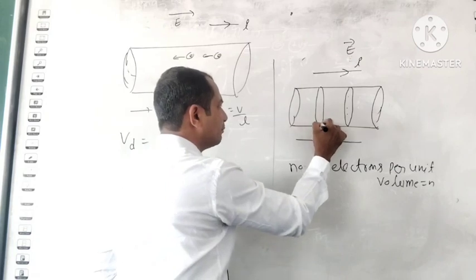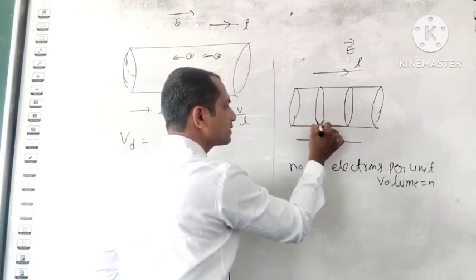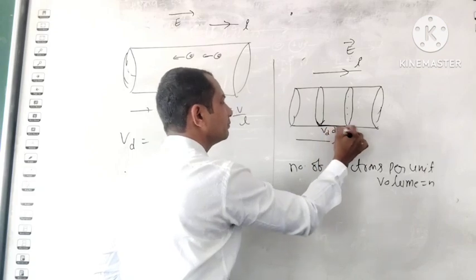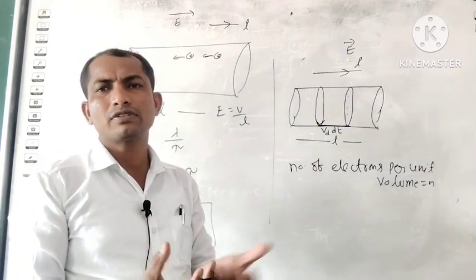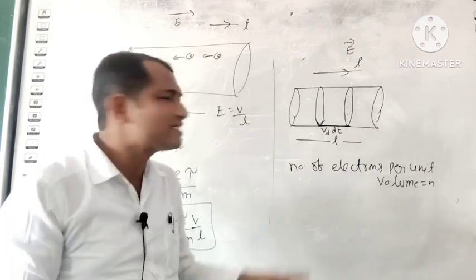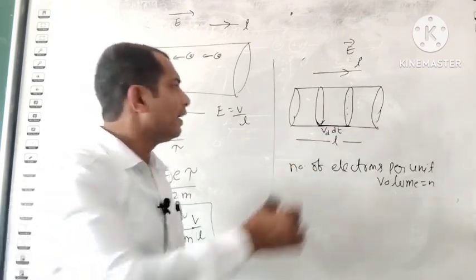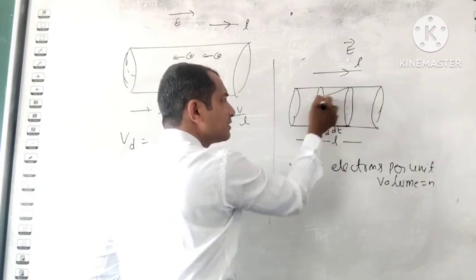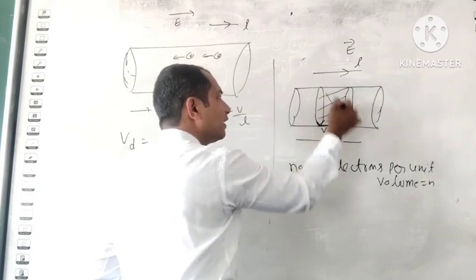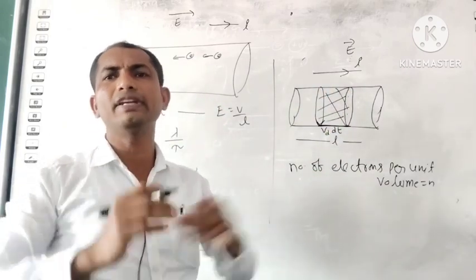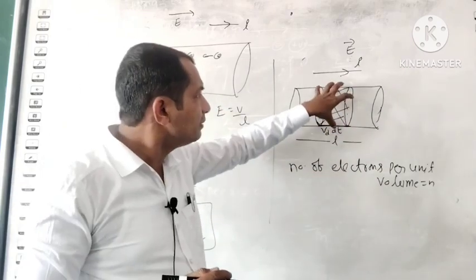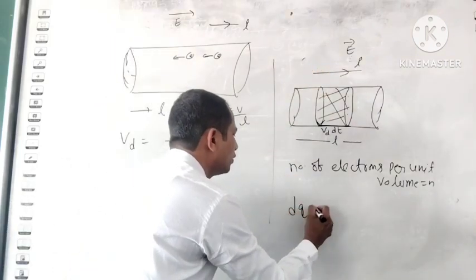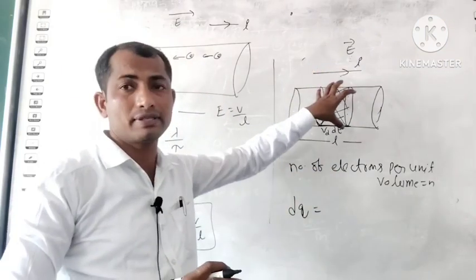Now, in dt time, how much distance can they travel? With drift velocity Vd, in dt time they can travel a distance Vd dt. They moved from here to here, and this is the region where the electrons are present, so we need this volume. How much charge is there in this region?